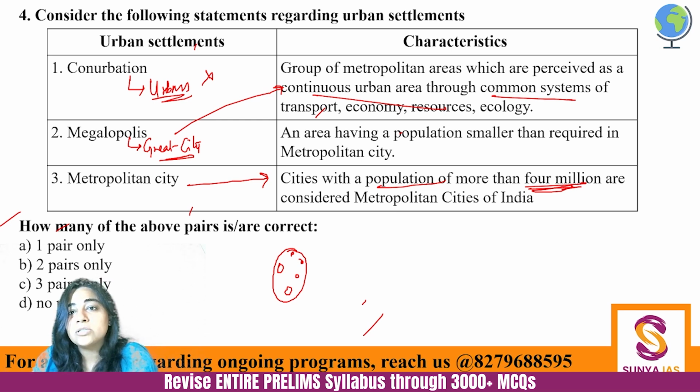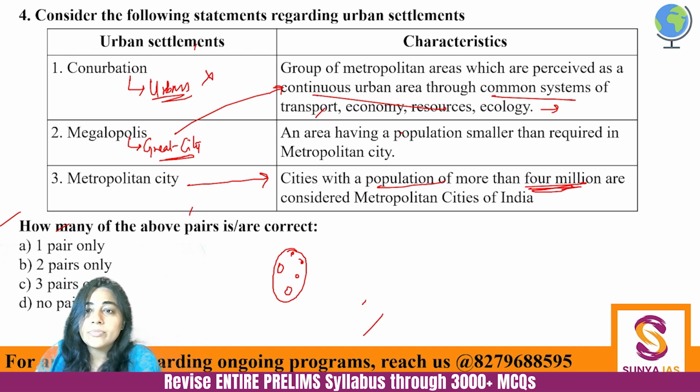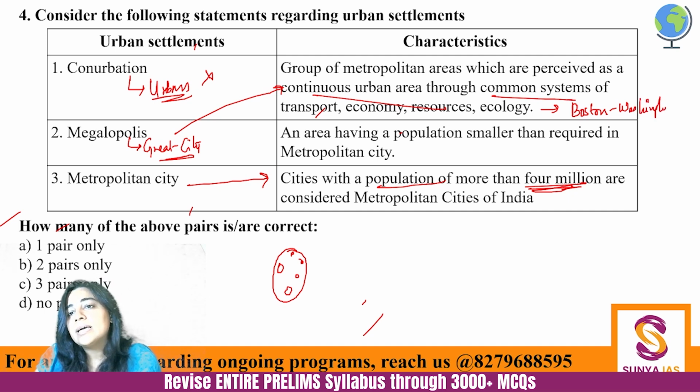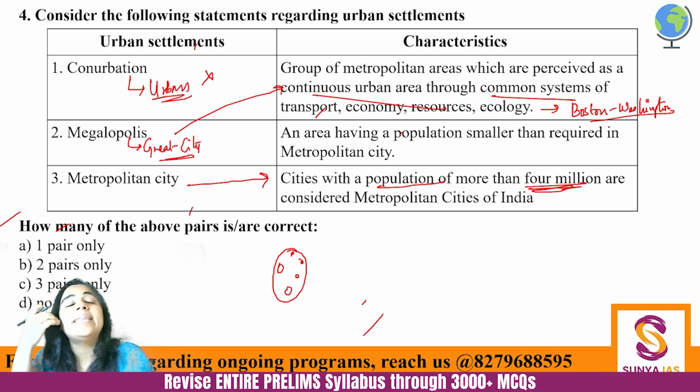And what are the examples of megapolis? We don't have a lot of megapolis in India. For example, there is this urban landscape which is stretching from Boston to Washington DC in the US. Okay. There the train connectivity, or let's say any kind of connectivity, they are like one economic unit.